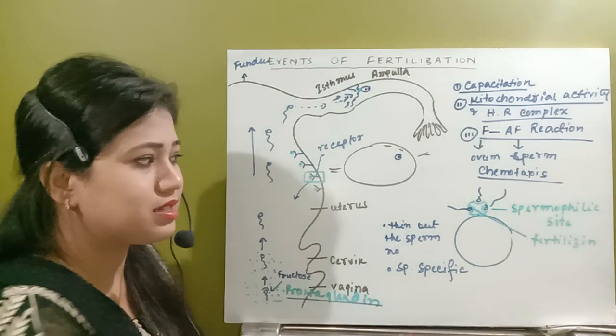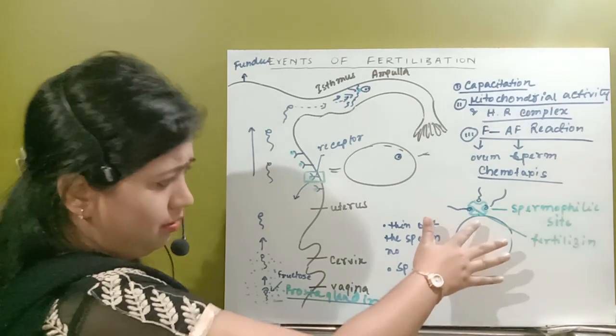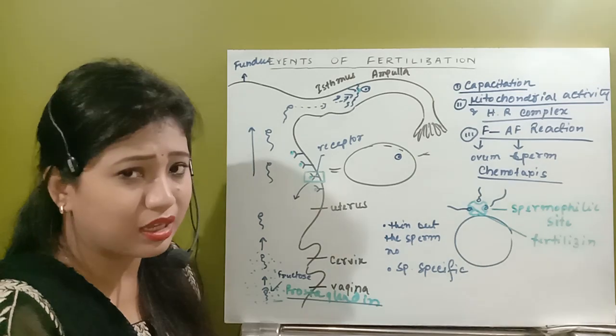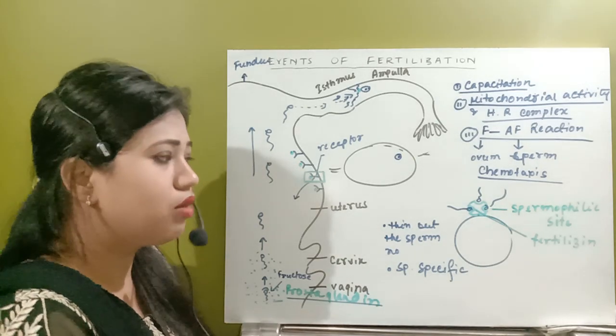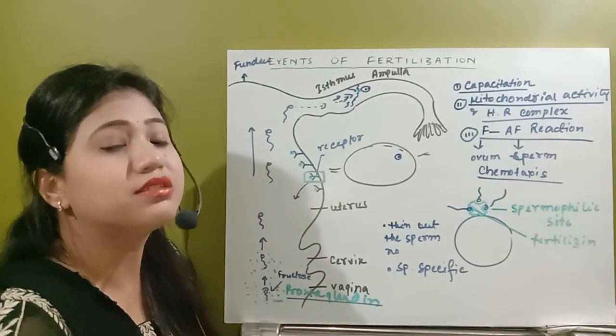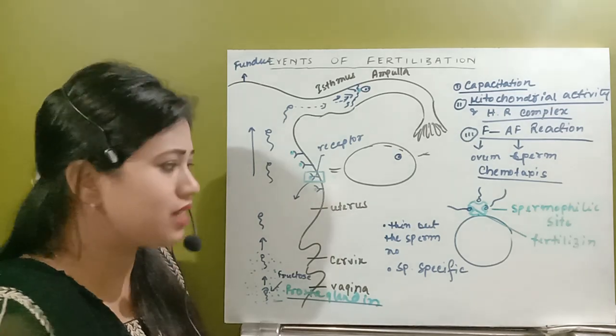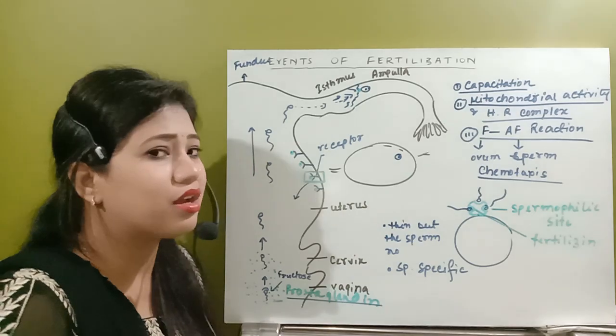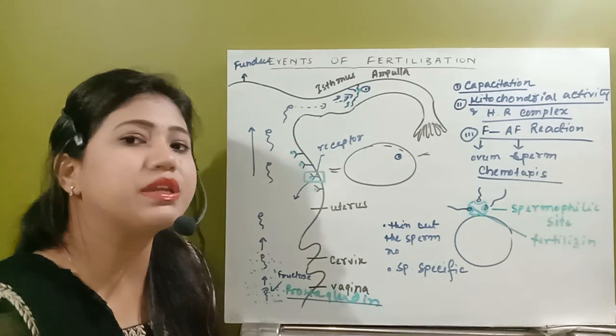So what happens is that this spermophilic site is very specific, so that only the human sperm can get attached. Another species' spermatozoa will not get attached; this spermophilic site makes sure that it is only the human sperm, not of another species.